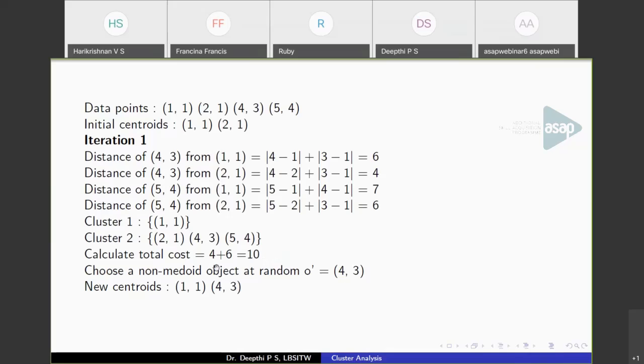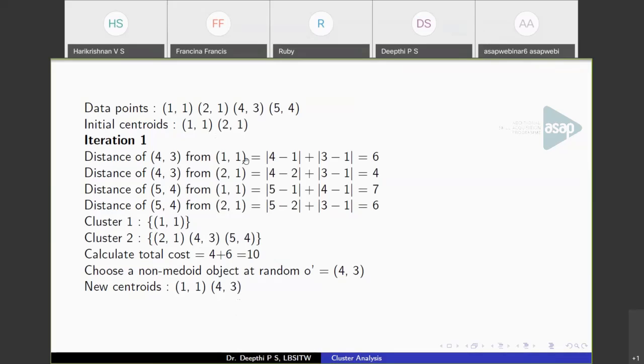Now, select a non-medoid object at random. We have the medoids here now, 1, 1 and 2, 1. Pick another object and replace this centroid. So I am choosing another object, that is I am considering here 4, 3. And I am replacing 2, 1 with 4, 3. So now the new centroids are 1, 1 and 4, 3. So this is what happens in the first iteration.